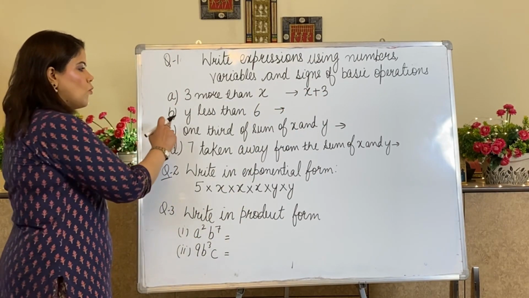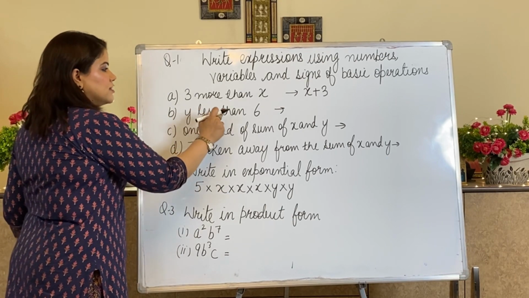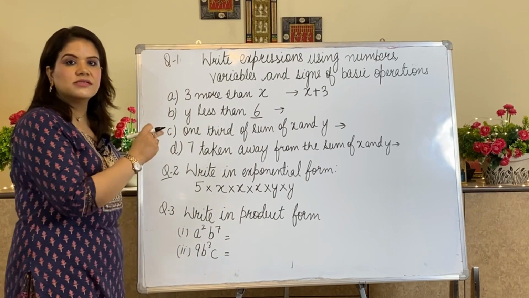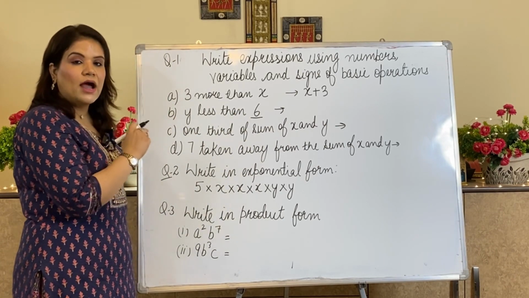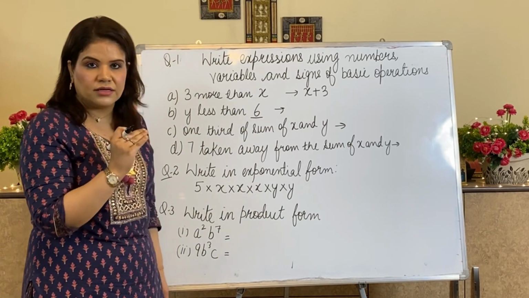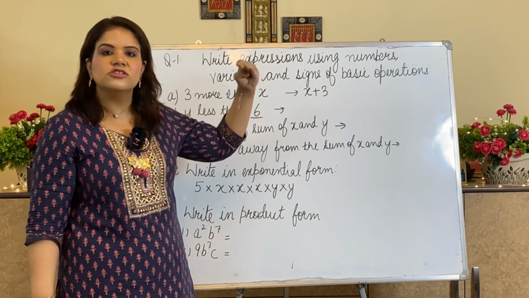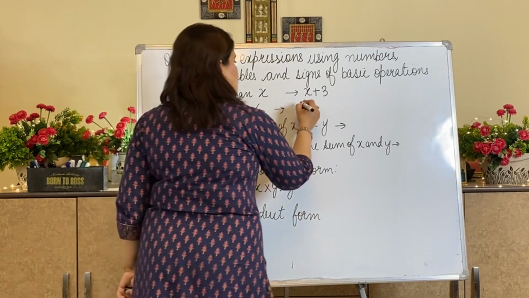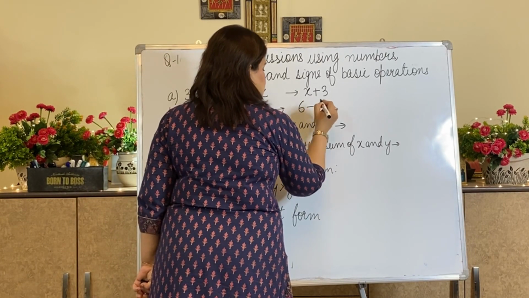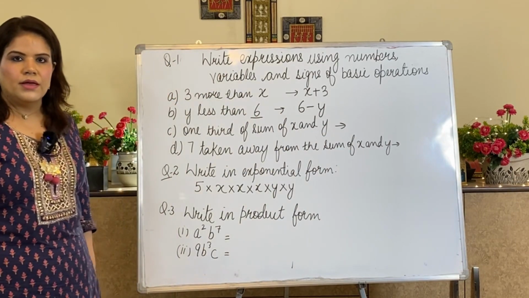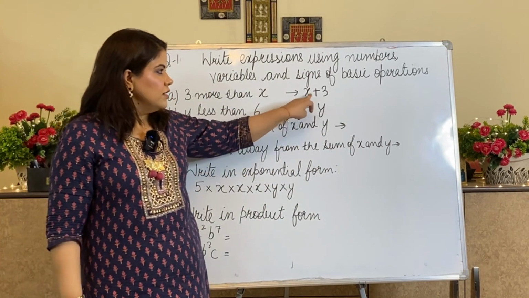Next is y less than 6. That means 6 is greater than y, and when I have to subtract, less than means subtract. So greater number minus smaller number. The greater number is 6, less means subtraction, and y. Can you see that? We can't evaluate it.